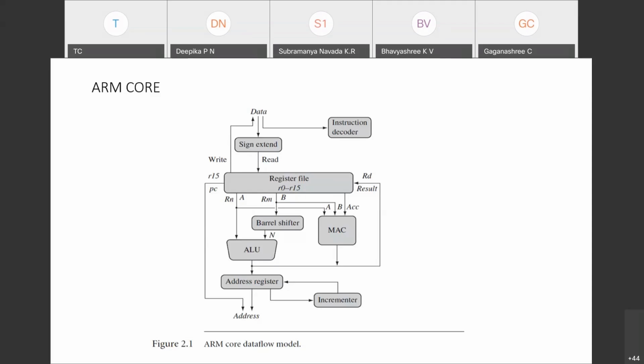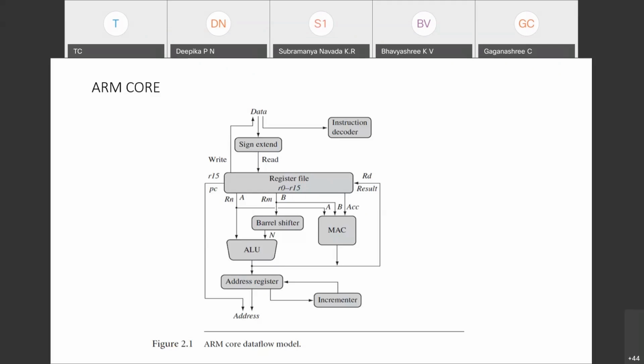Similarly, at the back of that there is the multiply and accumulate unit. There is an accumulator, one more register; the values which come from A and B are multiplied, and the result is stored in the accumulator where you want to store it. So the MAC operation and ALU operations are two important operations, the arithmetic logic unit and the multiply and accumulate unit. These two units perform all the arithmetic and logical operations easily.